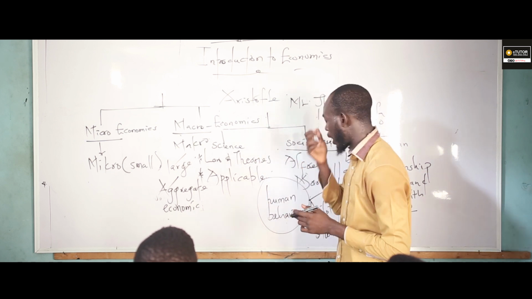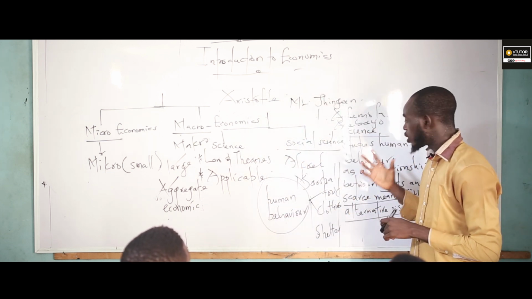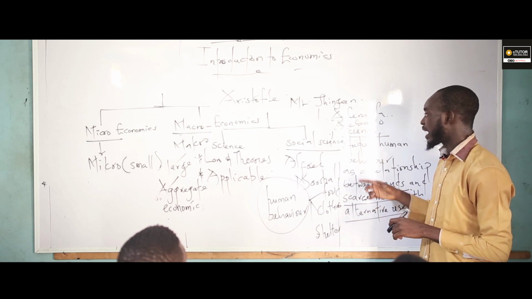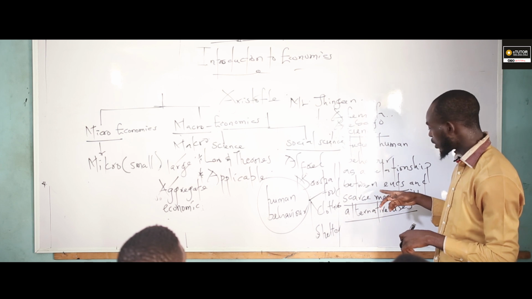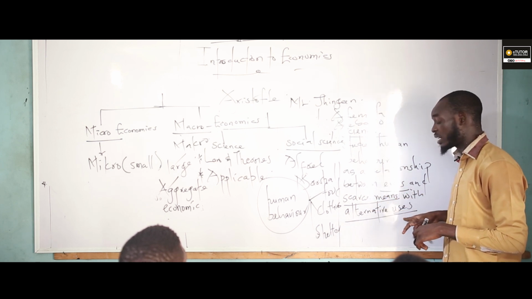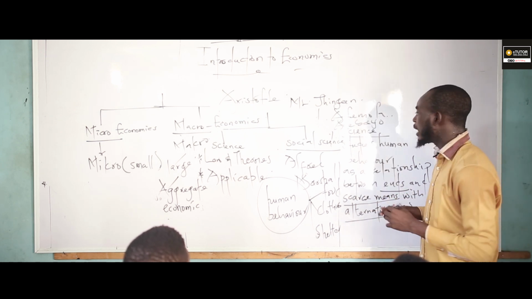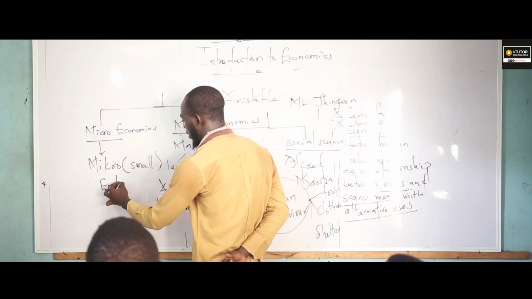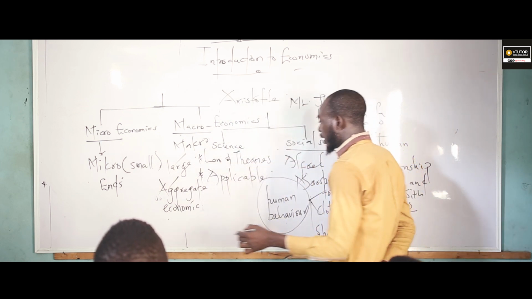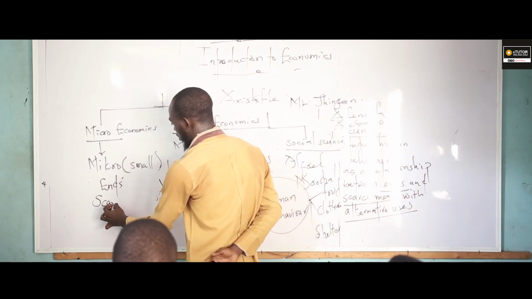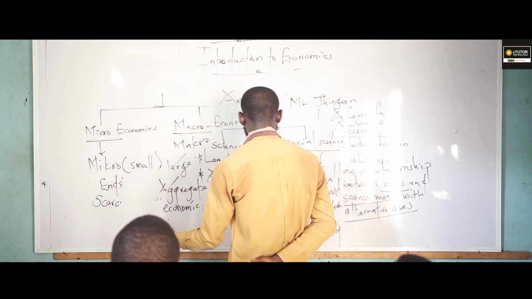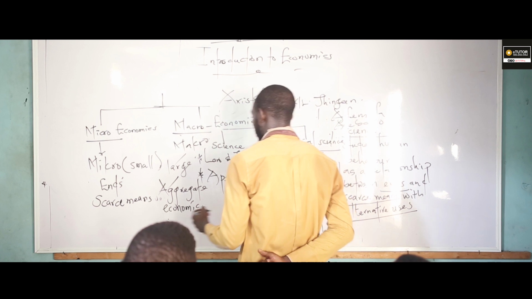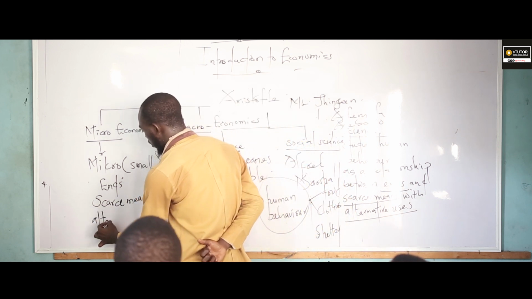Now, apart from that, going back to the definition of Alfred Marshall, like I said, we have science, scarce means, and alternative uses. Now, let's bring out what I mean by ends. The second one, scarce means, and the third one, alternative uses.